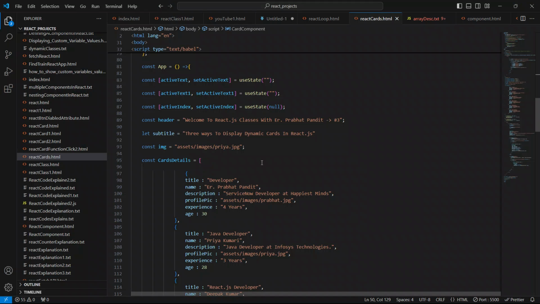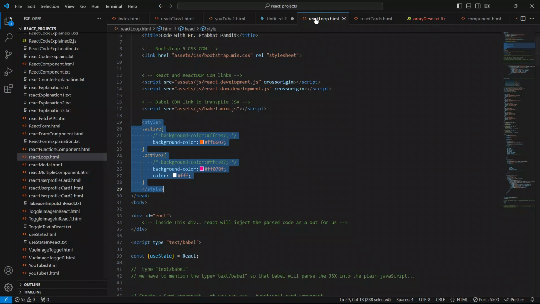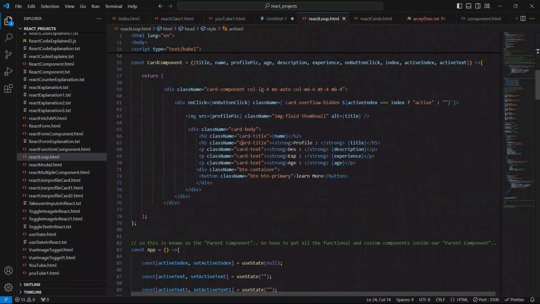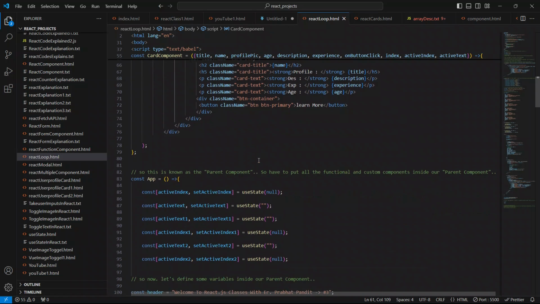There is no issue guys, but let me just go to the example first. Let me just check one more time. So active index, and active index equal to index.